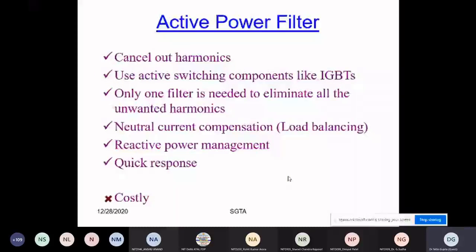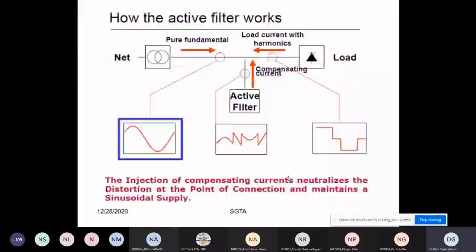This is the active power filter. This is the solution which cancels out the harmonics. It uses switching components like IGBT, or you can use MOSFET or other devices. One filter is needed to eliminate all the unwanted harmonics. And this is a very beautiful thing. You can also have load balancing or neutral current compensation by this. Reactive power management you can also do, with quick response, and the major disadvantage is that it is costly.